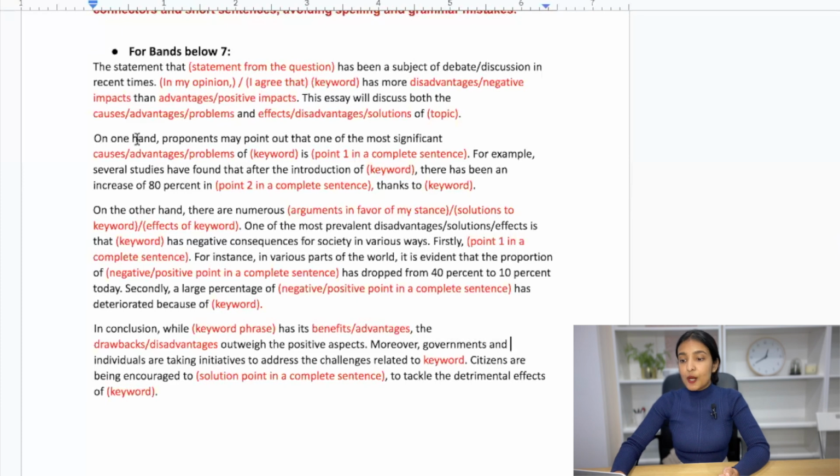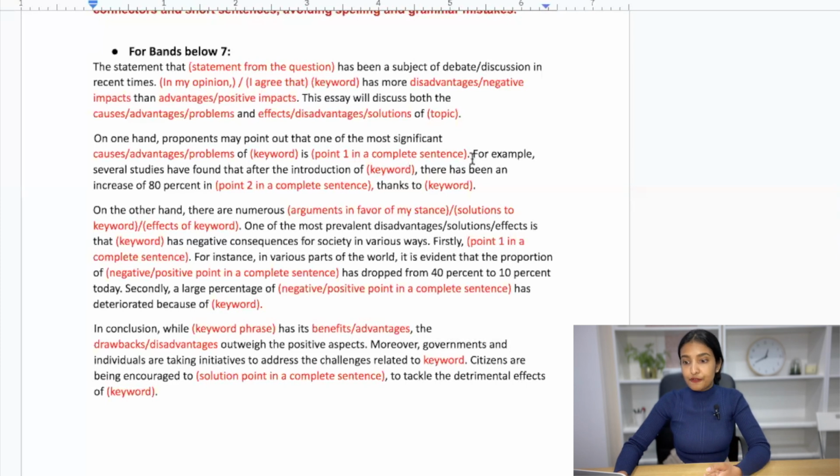On one hand, proponents may point out that one of the most significant, again, causes or advantages or problems, according to the question, of the keyword is point one in a complete sentence. This is a common mistake that students make. When you write a point, do not just write one word or two words. Write a whole sentence, if possible, a complex or a compound sentence with maximum keywords relevant to the topic. I'll be showing you an example later. From there, you will have a clear understanding of what I mean by point one in a complete sentence.